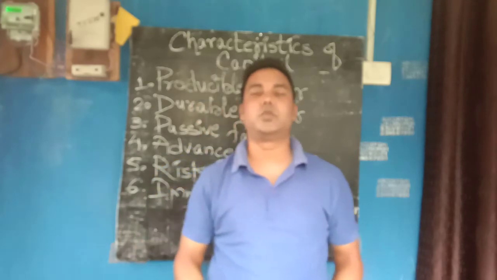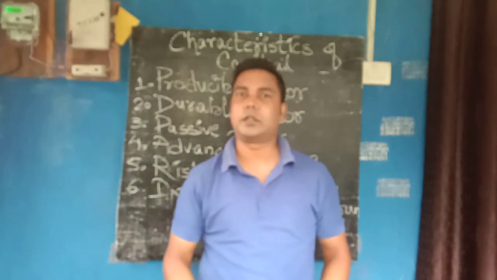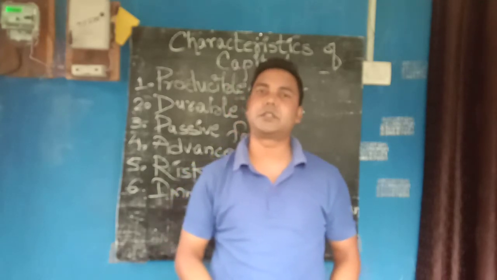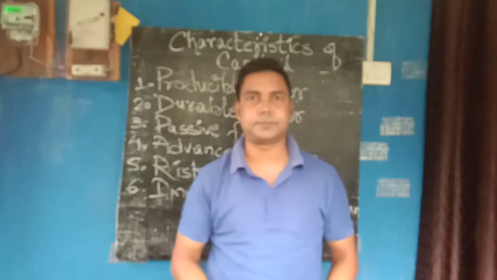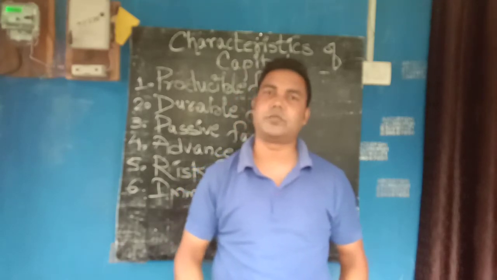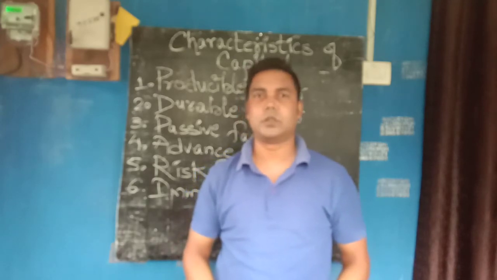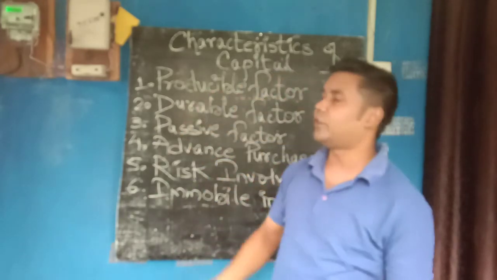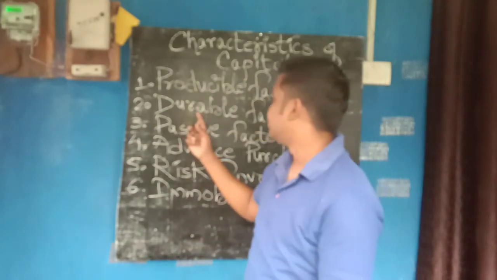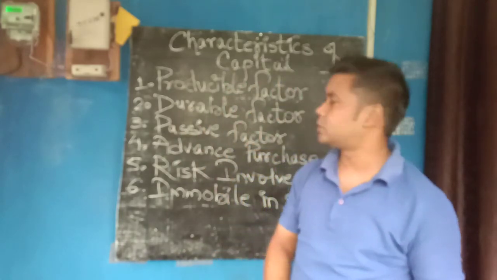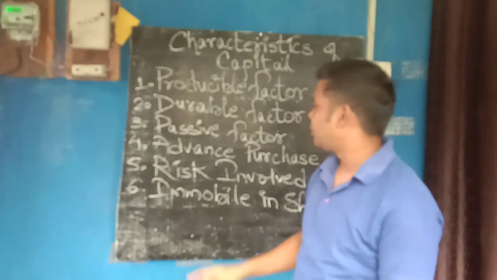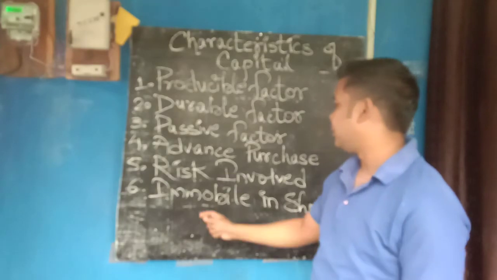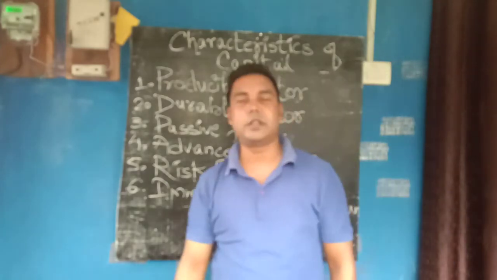In our last class, we discussed the meaning of capital and the types of capital. In today's class, we will be discussing the characteristics, the features of capital. What are the characteristics of capital? There are 6 points which I have noted. Point number one, producible factor. Point number two, it is a durable factor. Point number three, it denotes passive factor. Point number four, advance purchase. Five, risk involved. And point number six, immobile in short run.